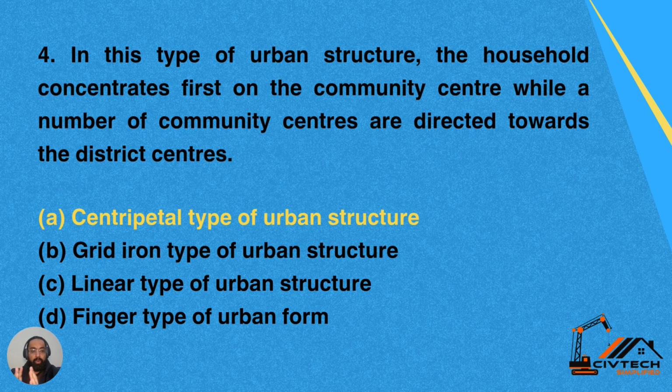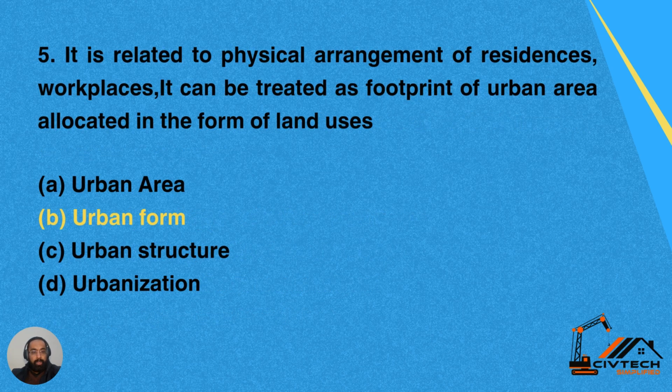So it's inward to outward. So it's a centripetal type of urban structure. First the household, then the community centers, and then the district center. That's why its development is inward to outward. Therefore, it is called centripetal type of urban structure.